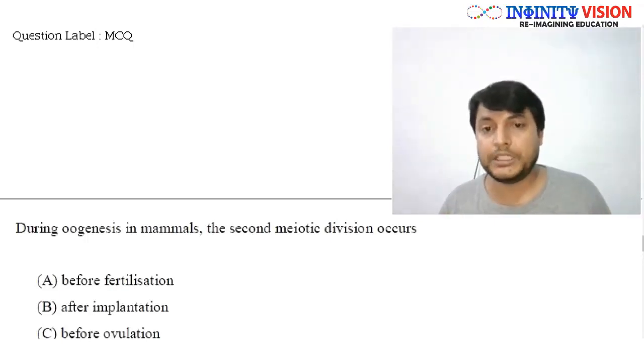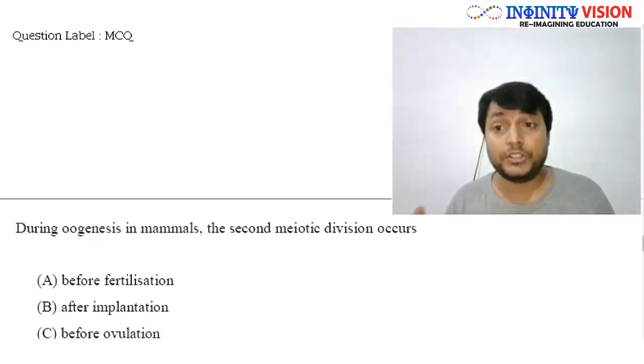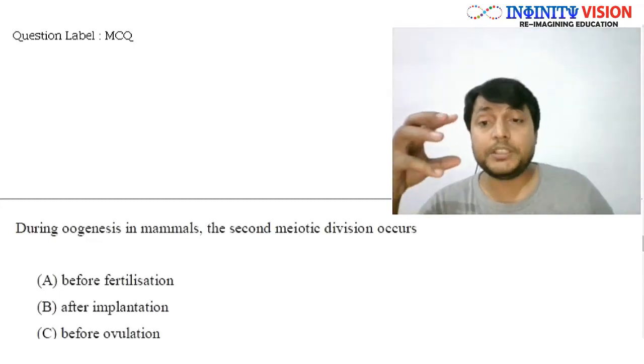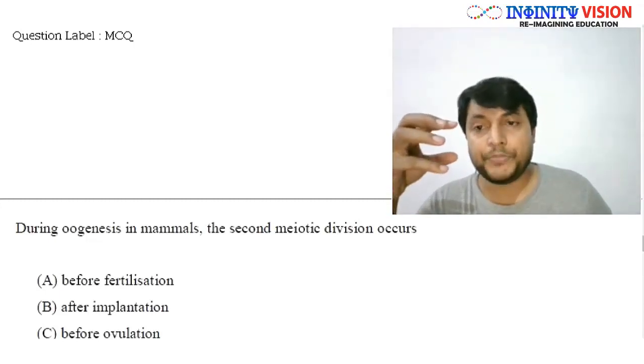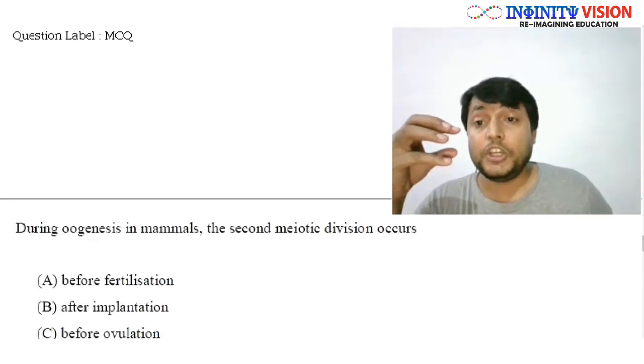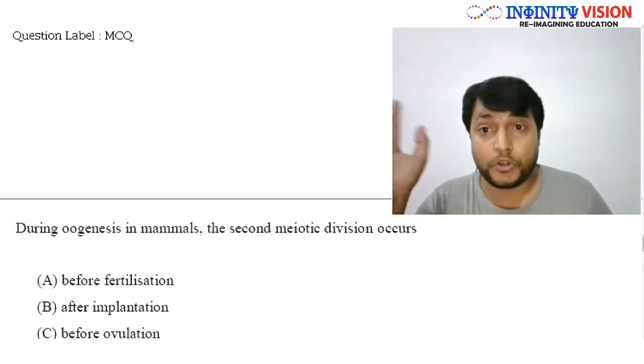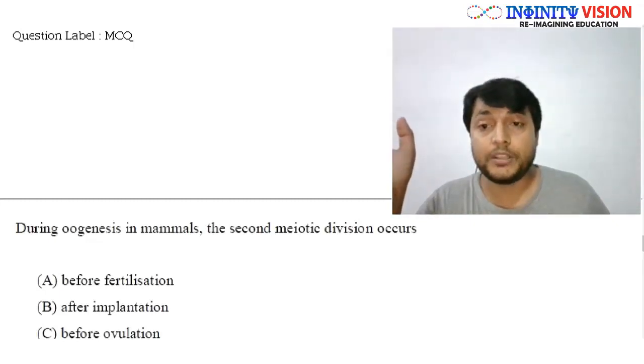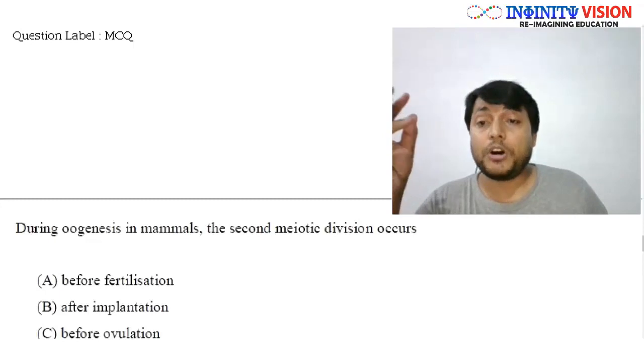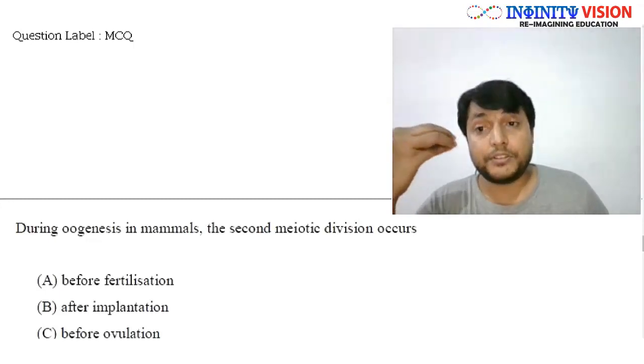Soon I'll be teaching the female reproductive system, and as part of that I will be teaching the process of oogenesis. Now in oogenesis, when ovum is released from the ovary, it has still not completed the second meiotic division, that is egg cell has not formed, okay. So it is formed only after the fertilization.